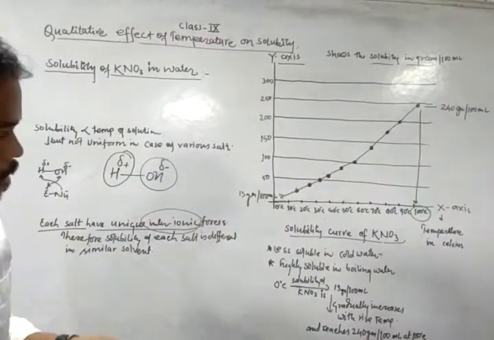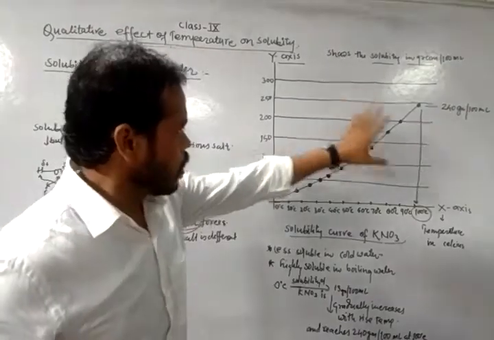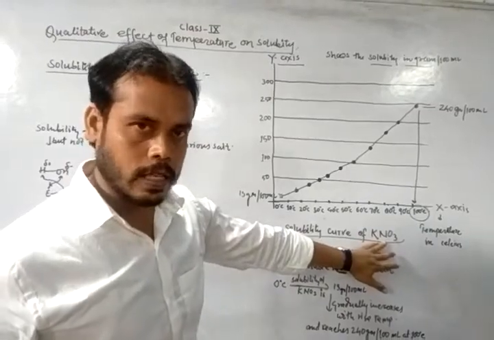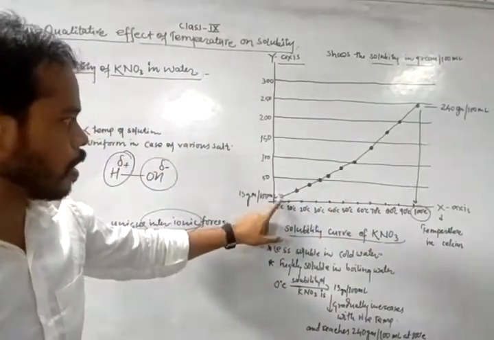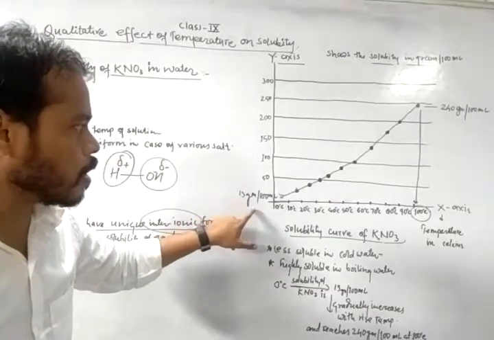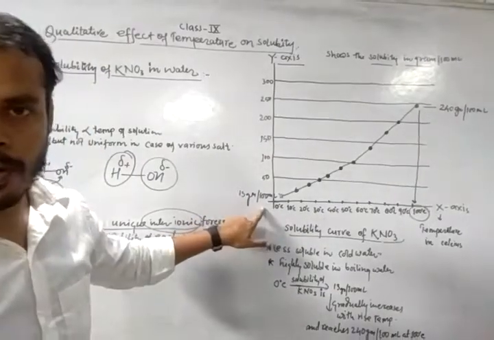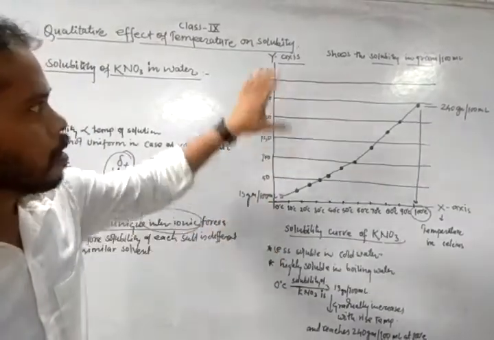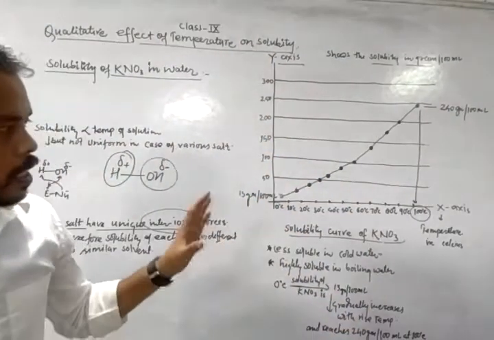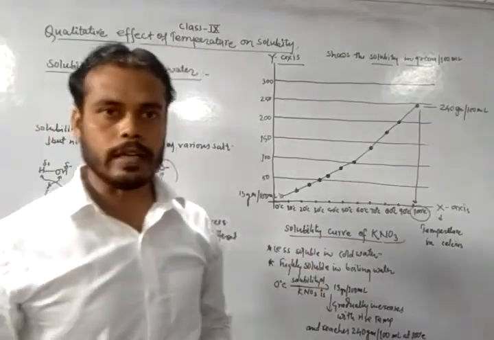That means as the temperature increases, the solubility of potassium nitrate also increases. But in cold water, the solubility is very less, 13 grams per 100 ml of water. This is the solubility curve of potassium nitrate.